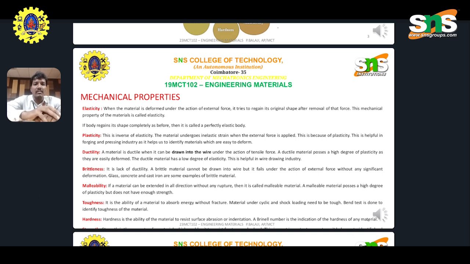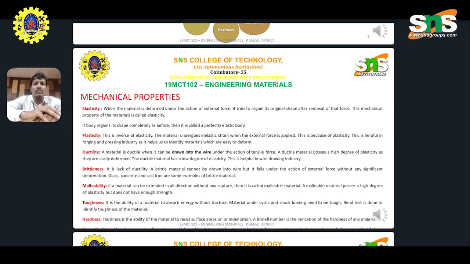Elasticity: when the material is deformed under the action of external force, it tries to regain its original shape after the removal of that force. This mechanical property of the material is called elasticity. If the body regains its shape completely, it is called a perfectly elastic body.